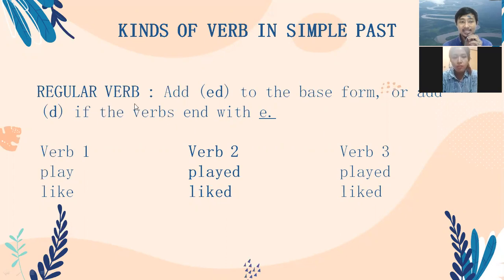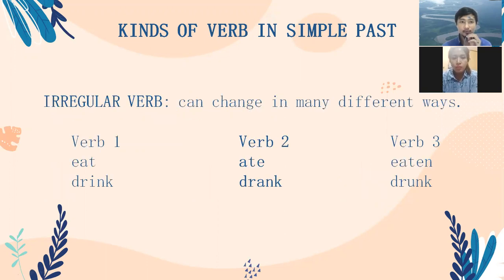Why do we say this one is a regular verb? Because we just put ed in the past. Verb 2 and verb 3 are the same. Okay, we can say this one is a regular verb. And the next one is irregular verb. Okay, this is a little bit different.